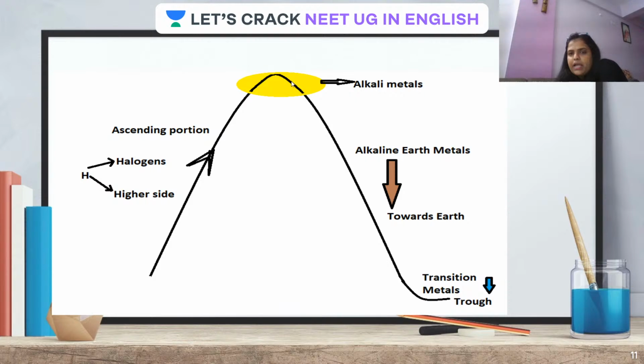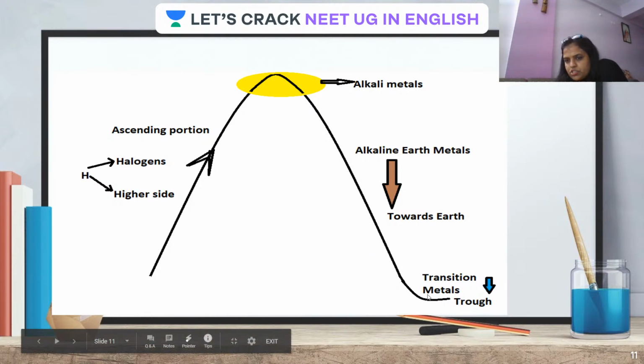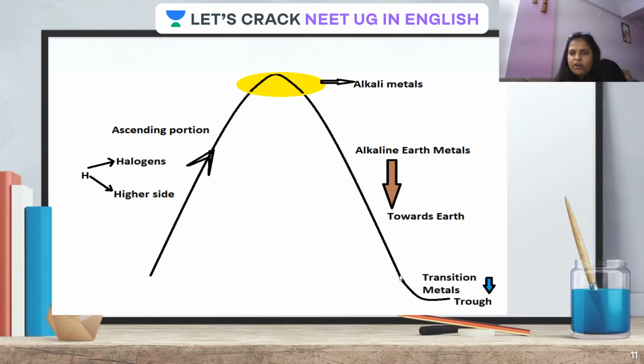Okay. Now let us look at the descending portion of the curve, that is alkaline earth metal. Descending portion of the curve, alkaline earth metal. Earth is where, up or down? Yes, it is down, downward. So the downward, descending portion of the curve, D for descending, D for downward. The downward portion of the curve is occupied by alkaline earth metal. I hope it is clear. And then this portion of the curve is the trough. The trough is occupied by T for trough, T for transition metal. You must be wondering what's this? H for halogen, T for transition.